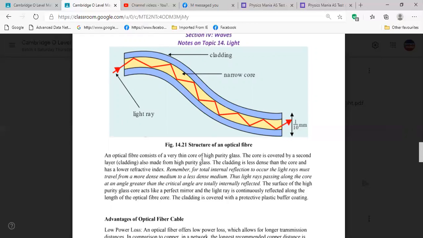So what is high purity? High purity means there is no contamination. It's only glass. Like the glass we are using, maybe there are some other things mixed. Contamination is there. But this one is completely pure, like gorilla glass in which there are potassium atoms and many things might be there. Like we have distilled water and normal water, like that, isn't it?